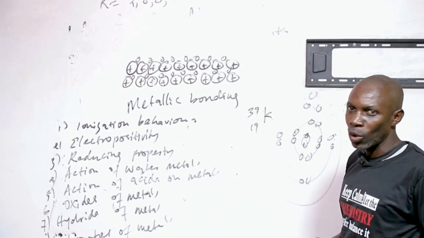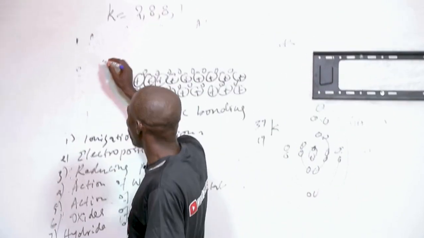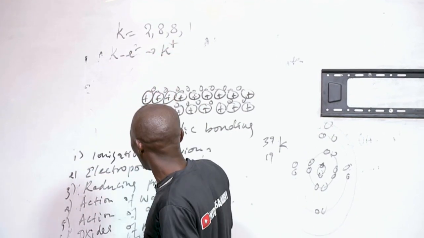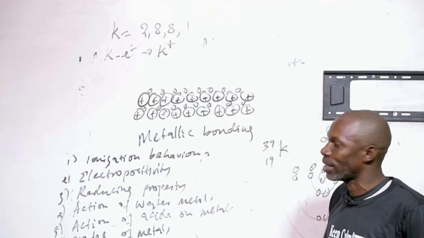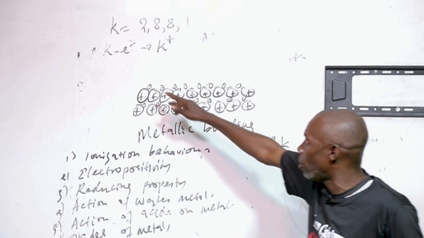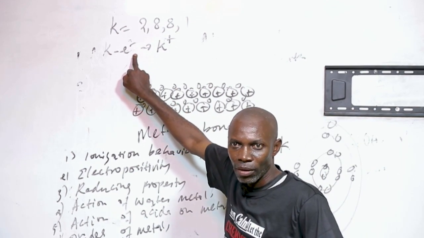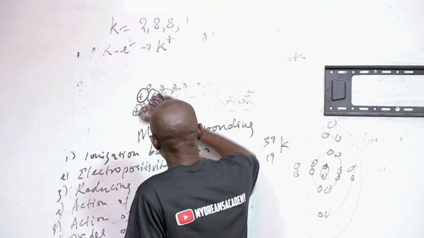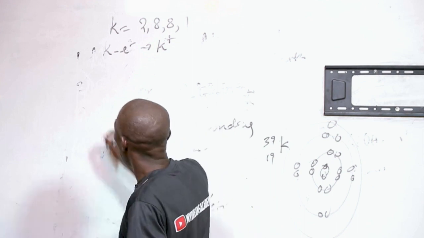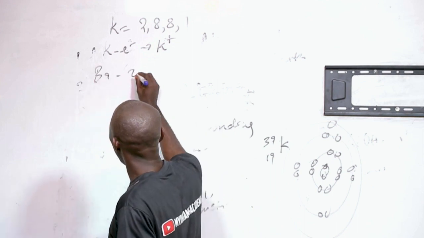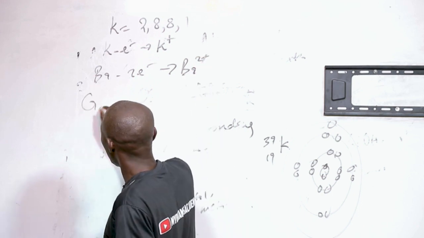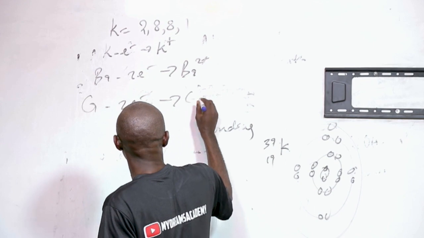So when potassium wants to ionize, it's going to ionize by losing 1 electron. Because of that, we see the ionization behavior: metals ionize by losing electrons. If it is a group 2 metal, it's going to ionize by losing 2 electrons. Barium will lose 2 electrons, and calcium will lose 2 electrons to become the calcium ion.